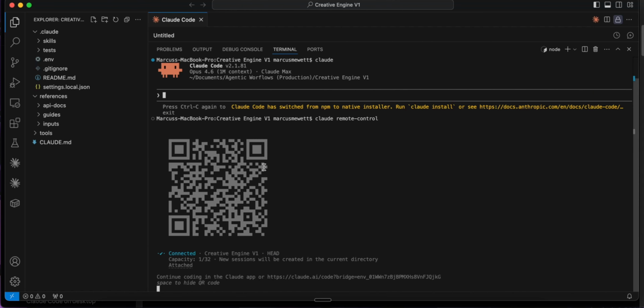And you can see that I've just scanned that QR code and it's taken me to the Creative Content Engine here. So I can just say,